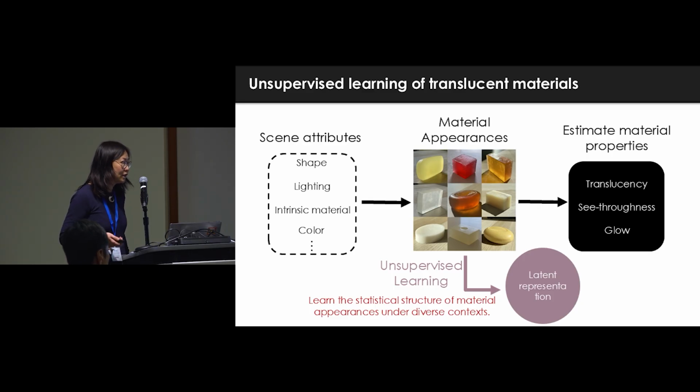Instead of asking human observers to label soap, if you ask them to label, they only give you soap. Soap 1, soap 2, soap 3. What we wanted to understand is how they represent this diverse perceptual experience. So instead, we use unsupervised learning to learn the statistical structure of material appearances under diverse context.